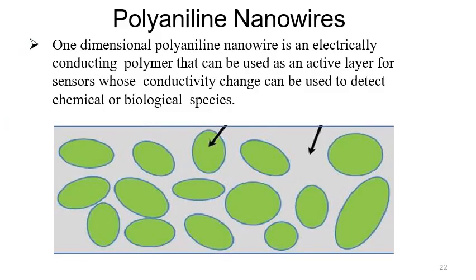This polyaniline nanowire is an electrically conducting polymer that is also used as an active layer for sensors, whose conductivity change can be used to detect chemical or biological species. So this polyaniline nanowire is used in sensor applications where a slight change in conductivity is used to detect chemical and biological species.